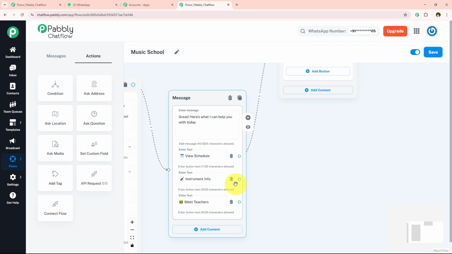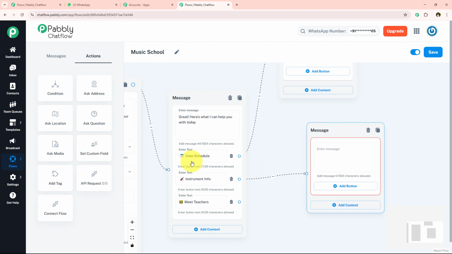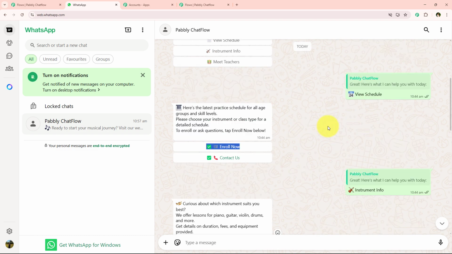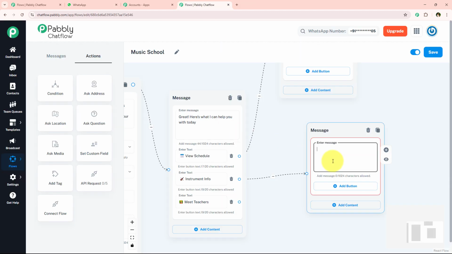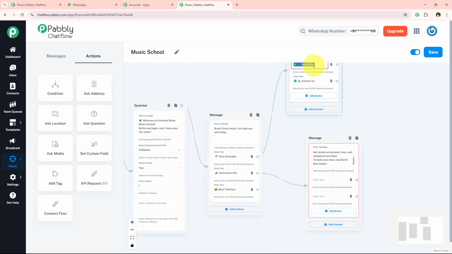It is asking me for the instrument information message. So I'm simply going to drag and drop the connection and select the content type as text plus button. And now I'm simply going to enter the message for instrument info. For that, I'm just going to open my WhatsApp, and over here for the instrument info, you can see I want a message something like this. So I'm simply going to add the same message right over here. And once again, we're going to add 2 buttons. One would be enroll now and the other one will be contact us.